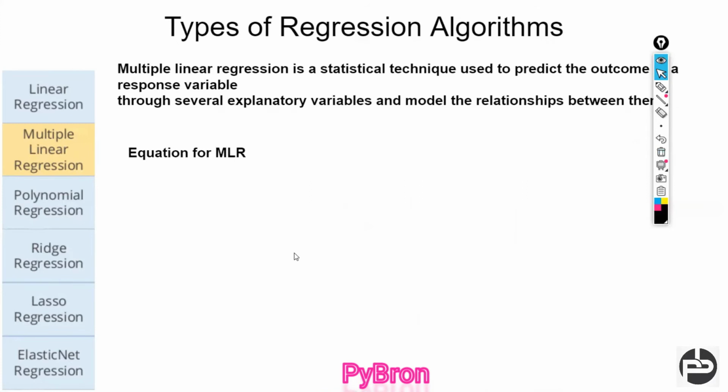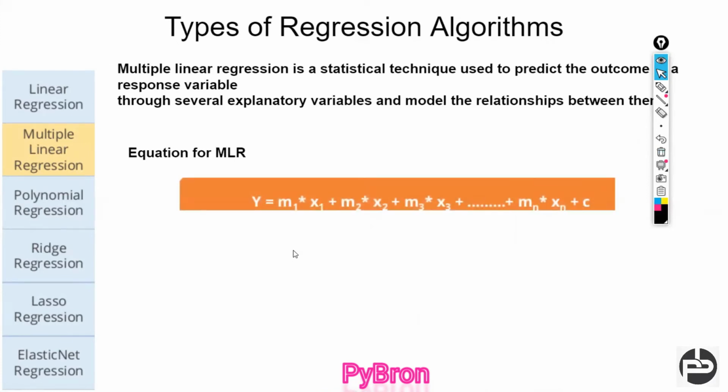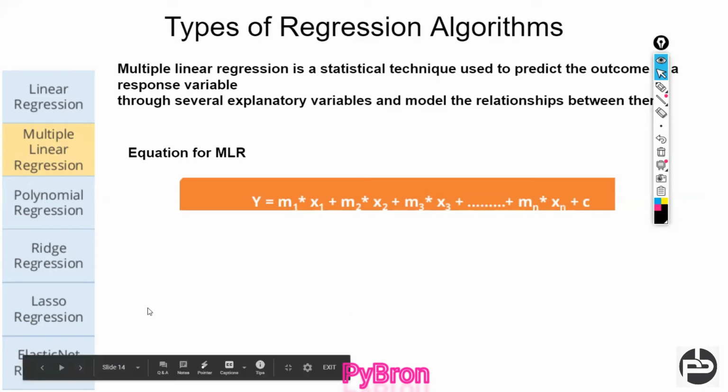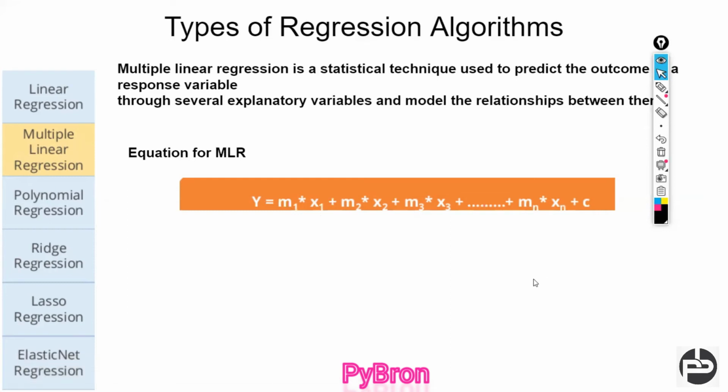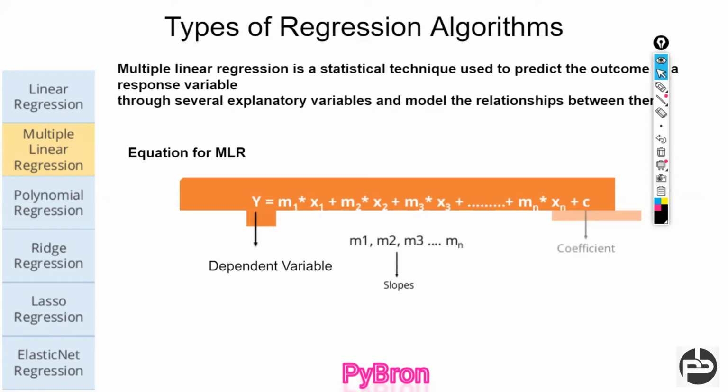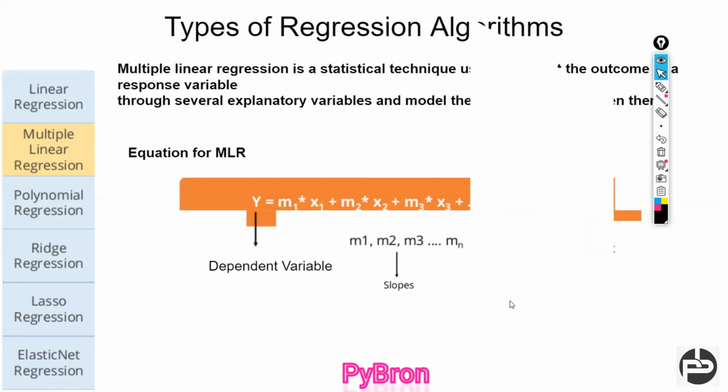Now let's see the equation of multiple linear regression. I just discussed this. m1, m2, m3 are the slopes associated with the different variables, and x1, x2, x3, xn are the independent variables. As I already told you, in case of the GRE examination, there are different subjects you have to focus on, then only you can crack the GRE examination. So y is the dependent variable, m1, m2, m3 up to mn are the slopes, and this is the coefficient. What is the need of the coefficient? It is nothing but the intercept of y basically.